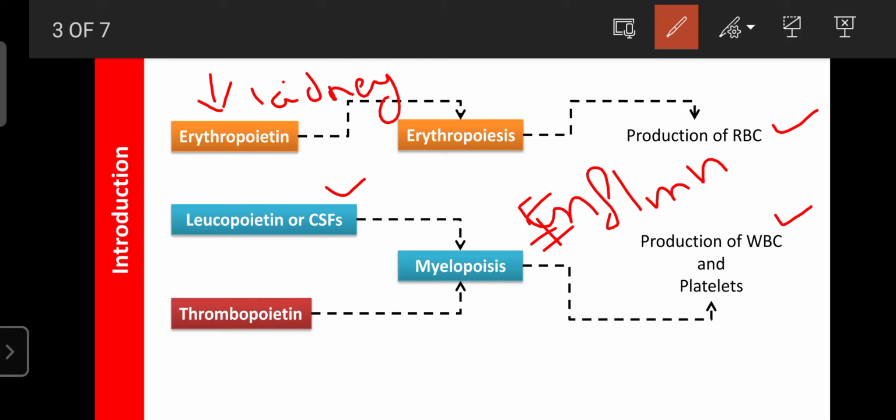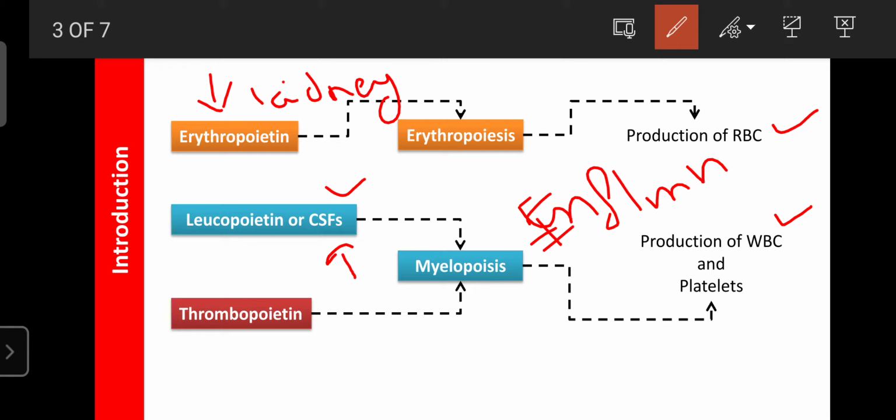Here the stem cells secrete colony stimulating factors, and that factor stimulates the RBM, and the RBM is involved in the production of WBC. So in normal physiology, the production of WBC depends mainly upon the colony stimulating factor secreted from the hemopoietic stem cells, or during inflammation it depends upon the leukoprotein. During inflammation, neutrophils secrete the leukoprotein, that leukoprotein stimulates the RBM, and the RBM is involved in the production of WBC.